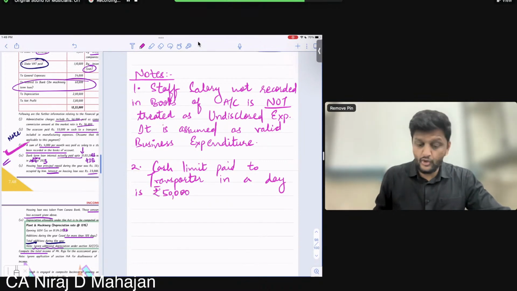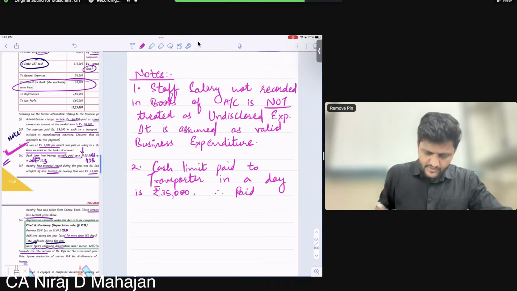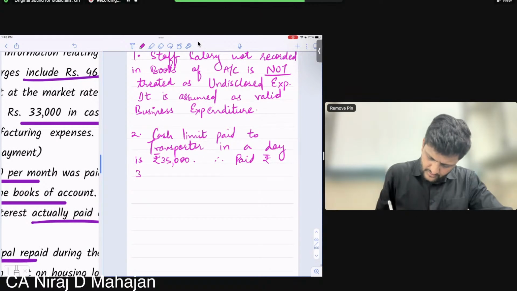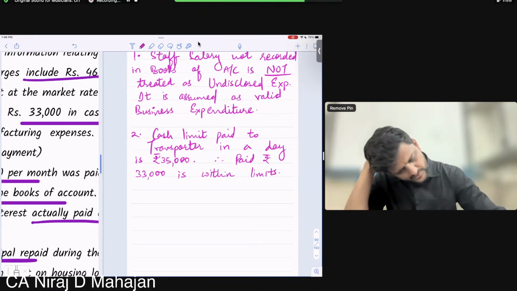Not 50,000, 35,000. Therefore, paid rupees 33,000 is within limits.